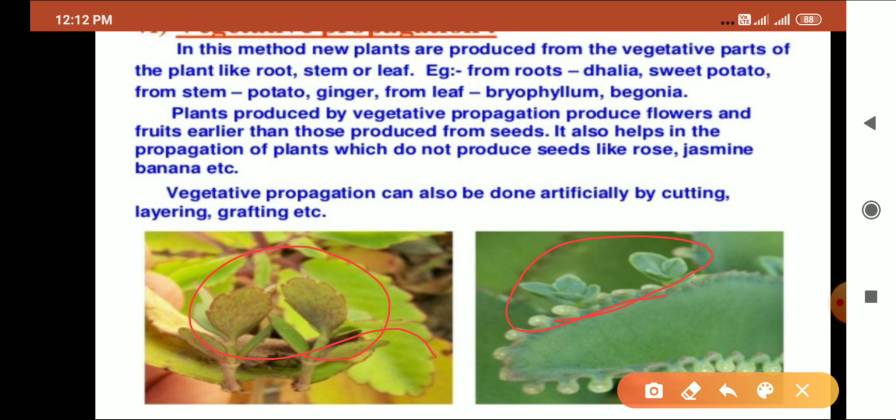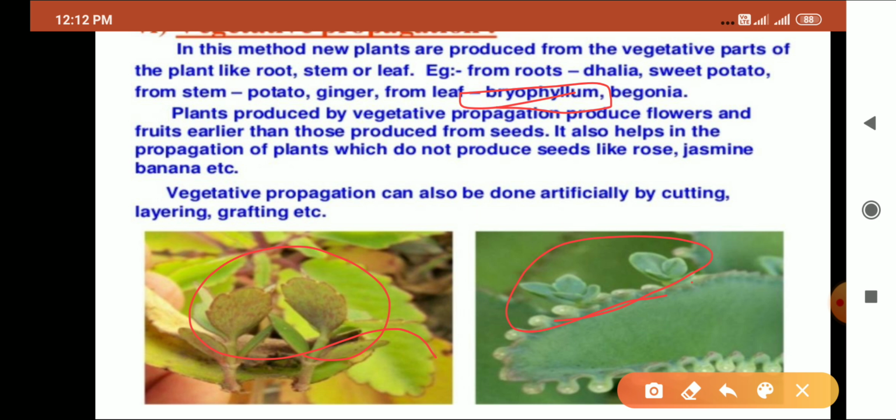From the notches of this leaf, the new plant will develop from the buds. When these buds reach the soil, they develop into a new individual plant.